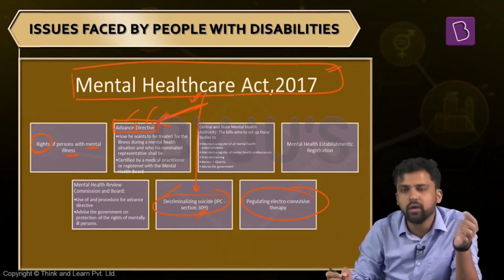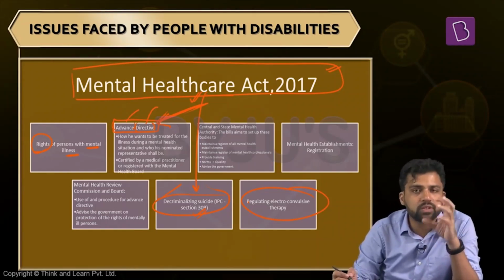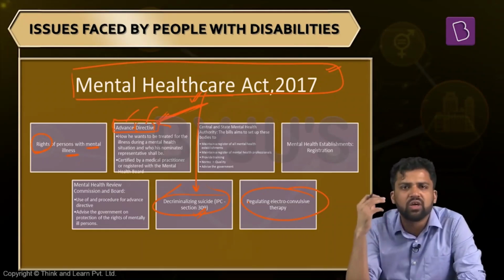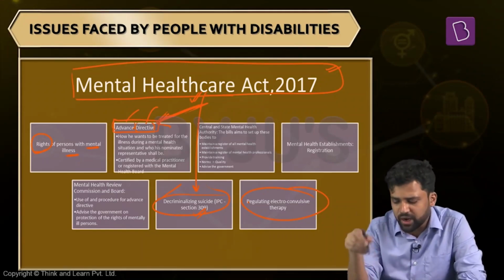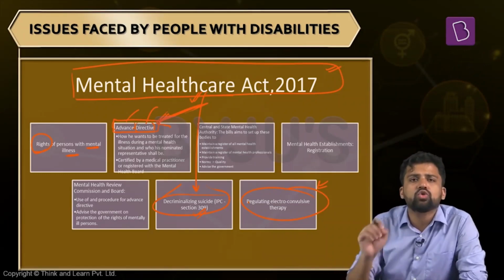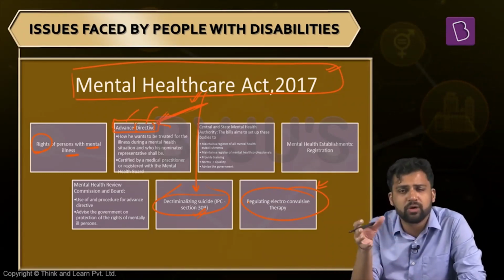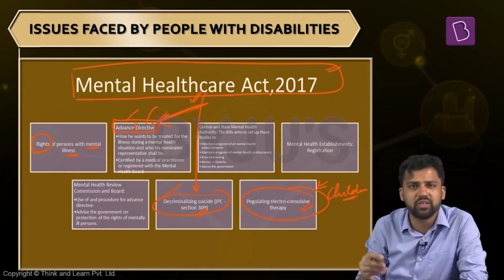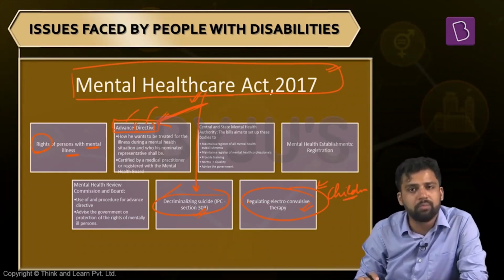Apart from that, they are also regulating electroconvulsive therapy. You might have observed some people with mental health issues being given short treatments. That is a curative measure. Now there are allegations that this is very harsh or not properly done, so the Mental Health Care Act is trying to regulate it. It is a very painful process. So how are they regulating it? A person with a mental health issue can be given electroconvulsive treatment, but only after giving sedatives, so the pain will be less. Apart from that, this treatment cannot be given to children below the age of 5 years. So regulation of electroconvulsive therapy is also part of this.